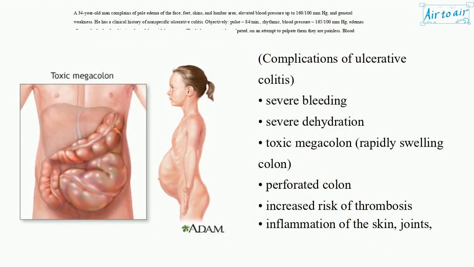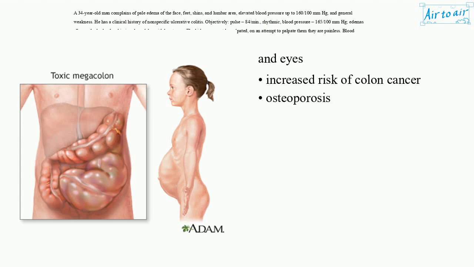Complications of ulcerative colitis: severe bleeding, severe dehydration, toxic megacolon, rapidly swelling colon, perforated colon, increased risk of thrombosis, inflammation of the skin, joints, and eyes, increased risk of colon cancer, osteoporosis.